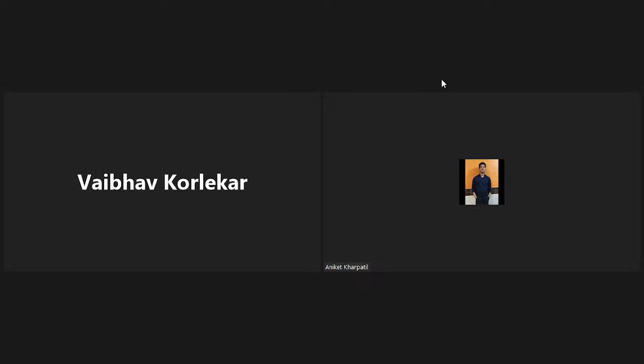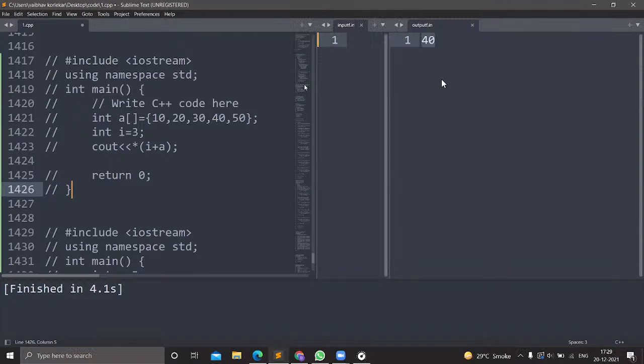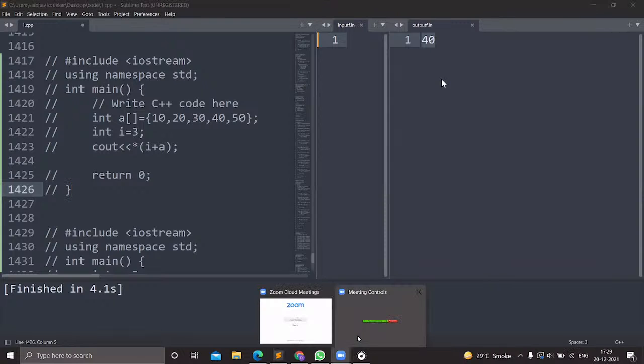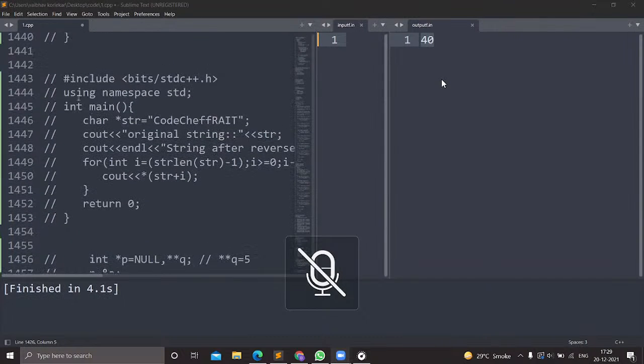So Weber, let's go to you to share the code editor screen. Okay, it's visible. Screen is not visible. Yes, it's visible. You continue now.